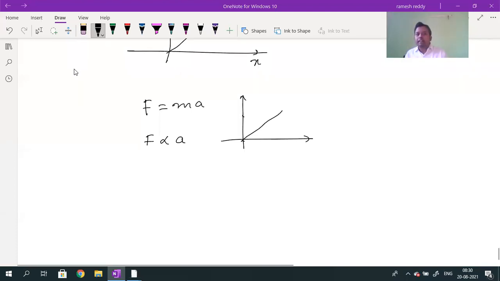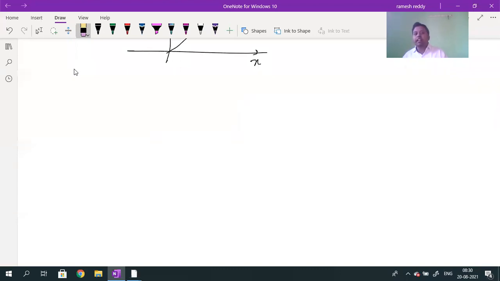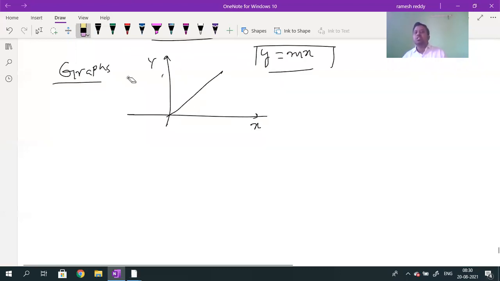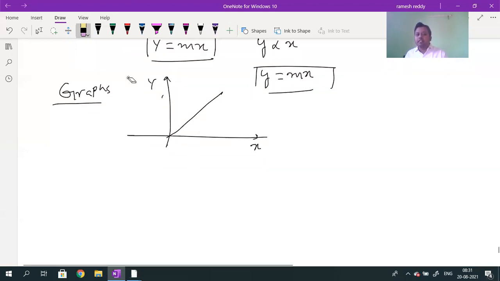You should compare with y is equal to mx. If we plot a graph between force and acceleration, what is the shape of the graph? The graph is a straight line. I will repeat, don't bother. Tomorrow also we'll continue the same topic. Just we should know the shape of the graph when equations are given. When will we get a straight line? First graph, once you check: what is the first graph? Whenever y is equal to mx is given.